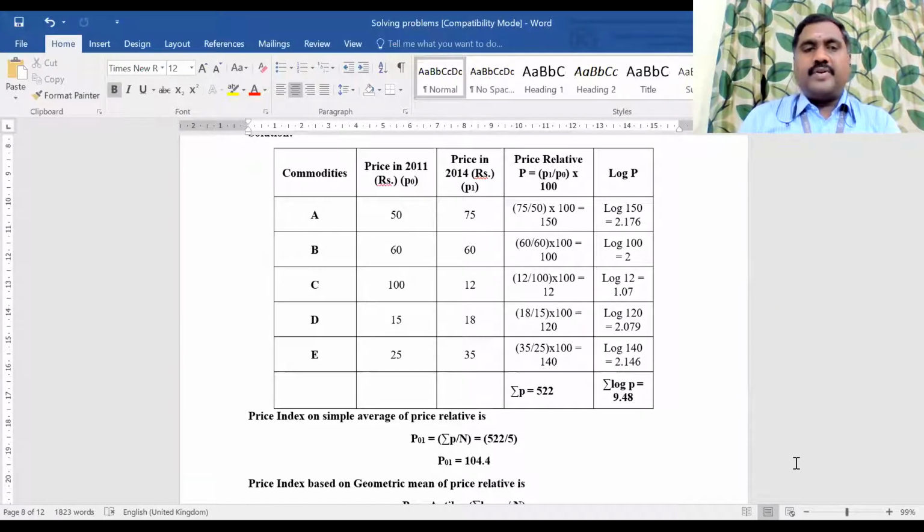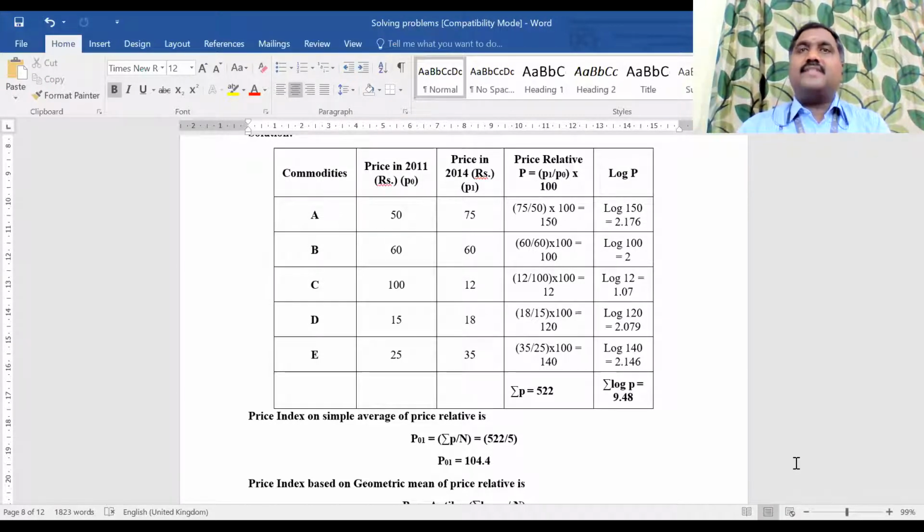If you have copied, tell me, and we'll move on to the next method. So with this, the simple index method problem is over. If you have any doubts, please ask me, because we are moving to the next method. Under the weighted index method, we have two methods: the weighted aggregate, and the weighted average of price relative. In the weighted aggregate itself, we have three methods: Laspeyres, Fisher, and Paasche. And then for the weighted average method, there is only one method.